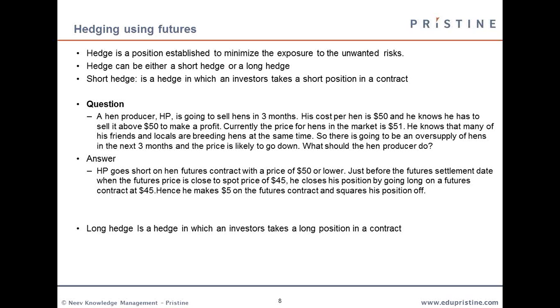A hen producer is going to sell hens in 3 months. His cost per hen is $50 and he knows he has to sell it above $50 to make a profit. Currently the price is $51. He knows that there is going to be a lot of supply of hens in the coming months and the price is likely to go down. So what should he do to profit from this?